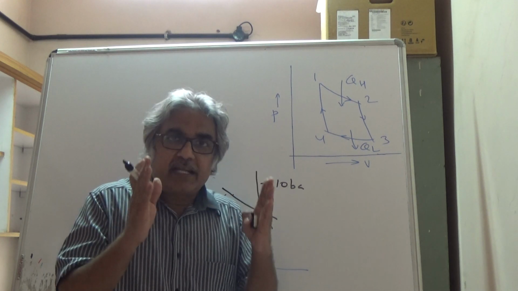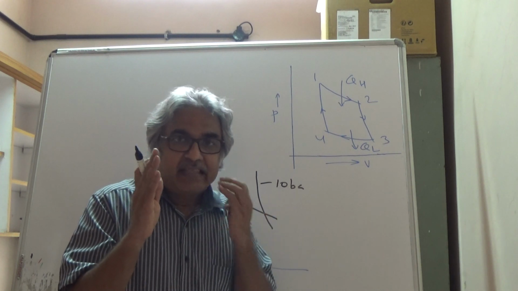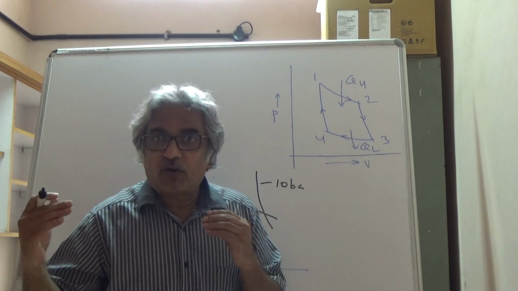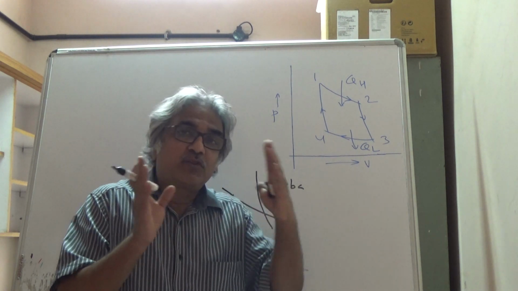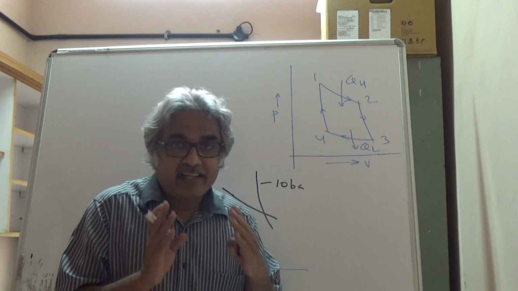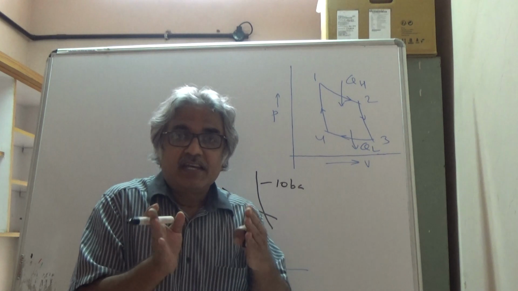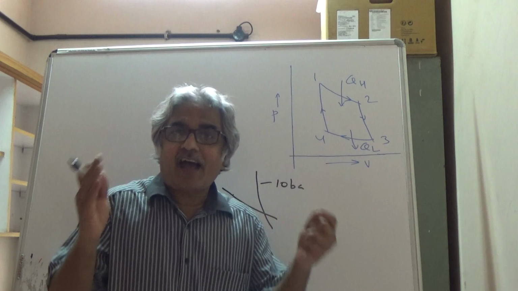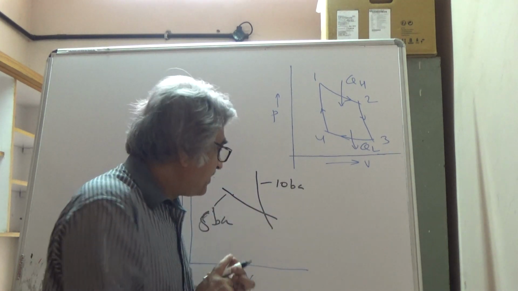So if you draw a constant property line, any property, then another value of that property you can represent by another line, and again you can draw a constant value throughout that, but these two curves have to be parallel to each other. They cannot intersect, right? Remember this, and this is obvious, right? Because if they are intersecting, then there is a point of intersection, and one point can't have two different values, okay? So this is something which you would like to remember.